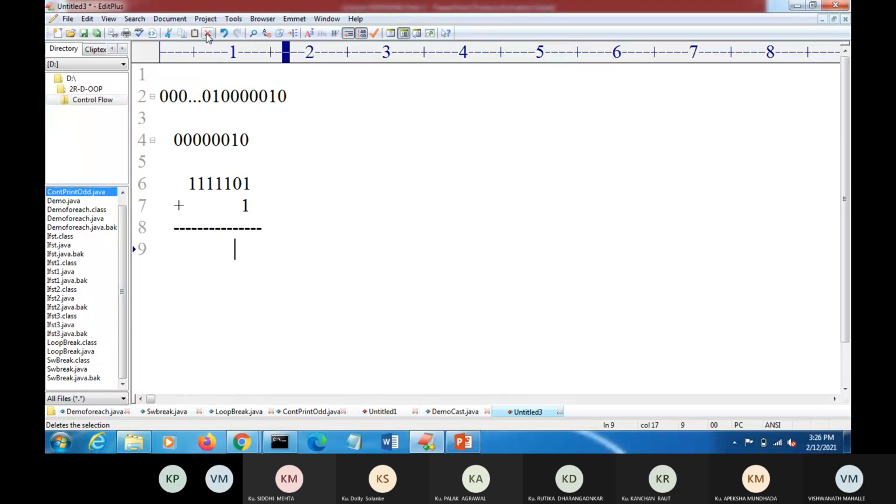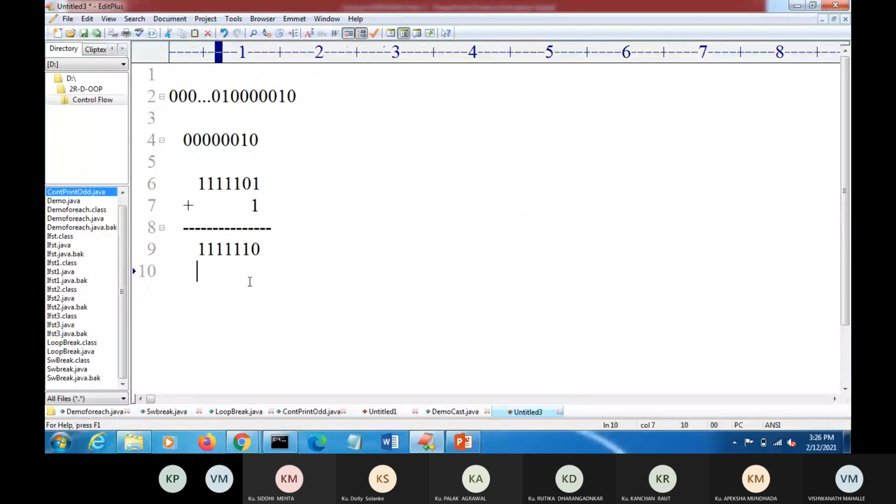If you perform this addition operation, you will get 1111110. Now consider the positions as 2 to the power 0, 2 to the power 1, 2 to the power 2, 2 to the power 3, 2 to the power 4, 2 to the power 5, and 2 to the power 6.